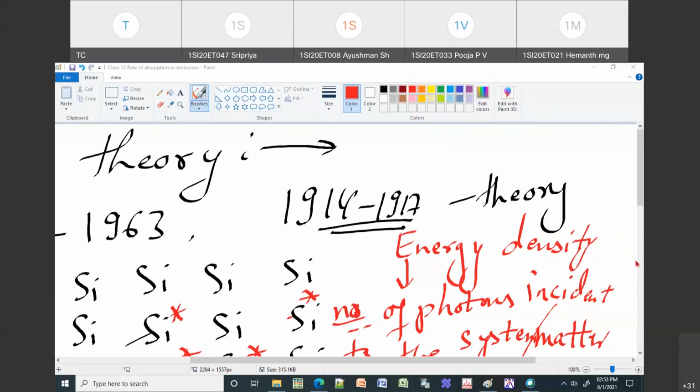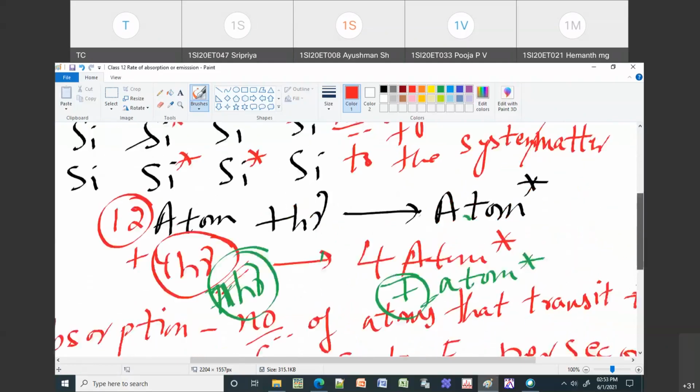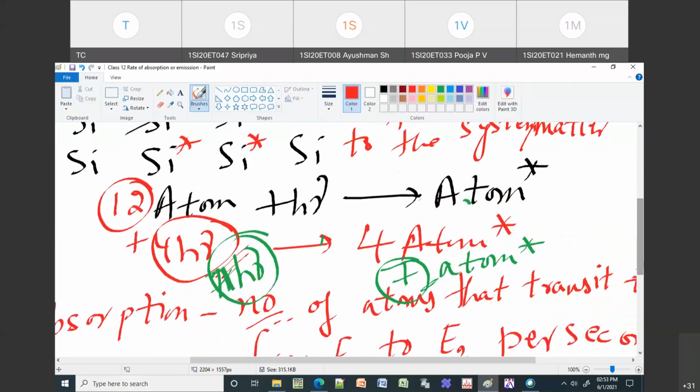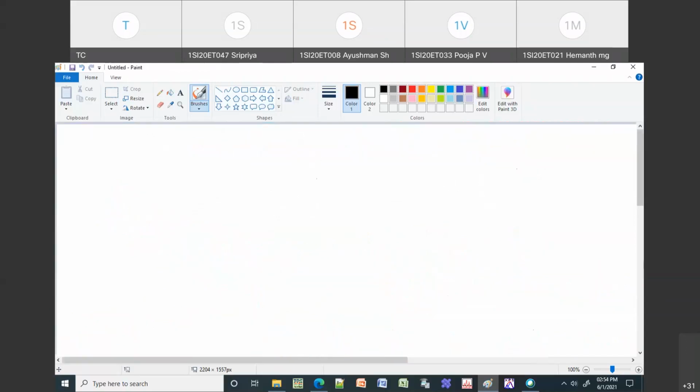Okay, if this is clear, then I will go to the next one. So these are the basics of Einstein theory. This itself is not Einstein theory. These are the very basics of Einstein theory. Then we will go to the actual Einstein theory. So if this is clear, then we will go to the next part.